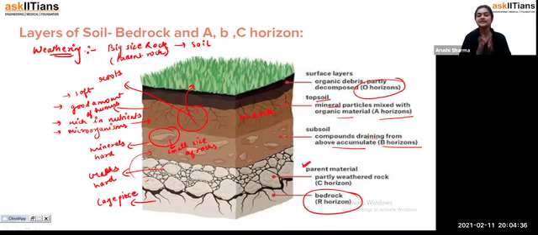And then we have discussed that all these layers have different amounts of humus and different amounts of minerals, and that is why we can see that the top layer of the soil is good for fertility, or good for growing crops, because it contains all of the components required for the growth of crops, for yielding good quality crops, that is a good amount of humus as well as a good amount of nutrients, everything, you can say air, water, everything. Okay, so this is the layer of the soil, or you can say the soil profile.